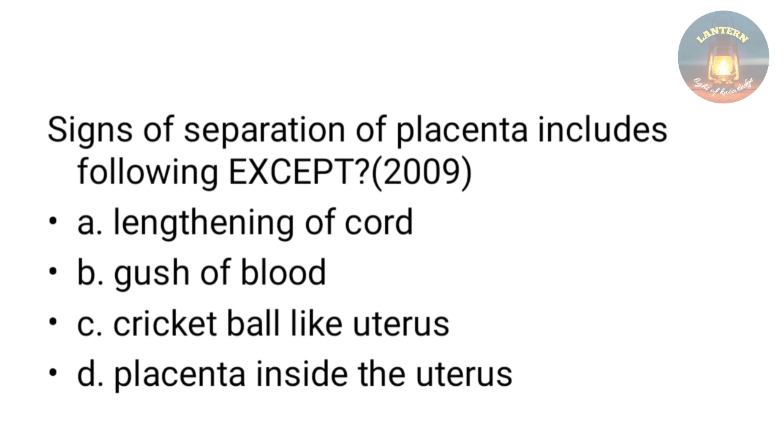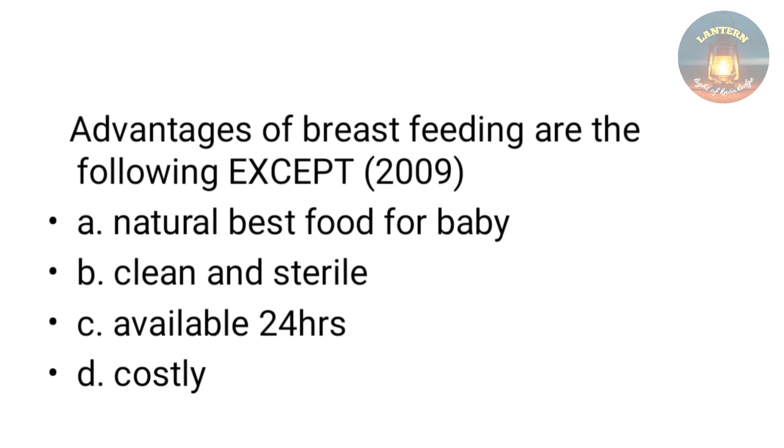The signs of separation of placenta include the following except: lengthening of cord, gush of blood, cricket ball like uterus, placenta inside the uterus. The answer is placenta inside the uterus. Advantages of breastfeeding are the following except: natural, best food for baby, clean and sterile, available 24 hours, costly. So the answer is costly. It is not at all costly.